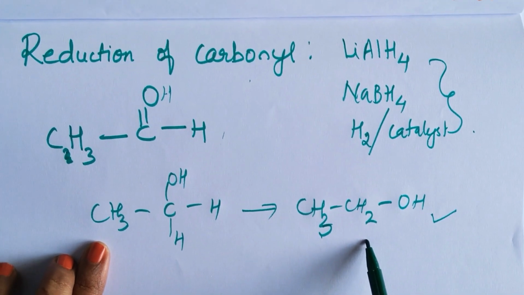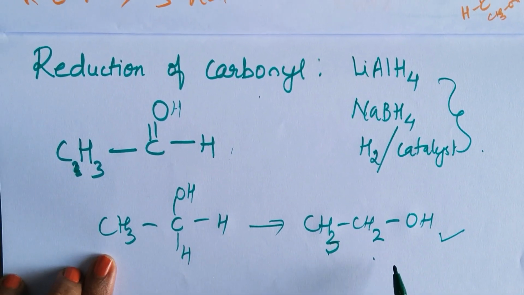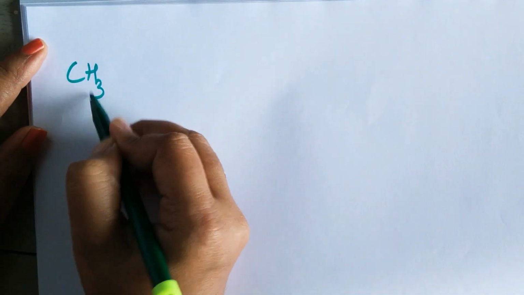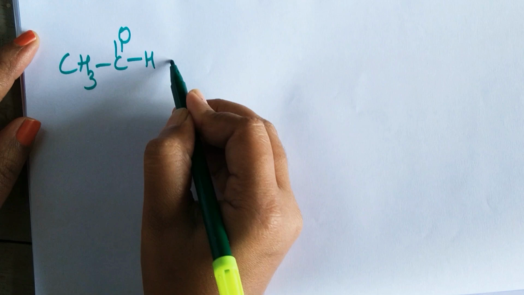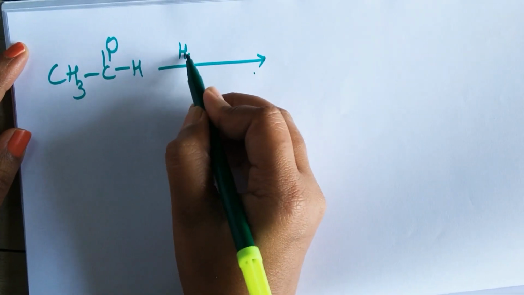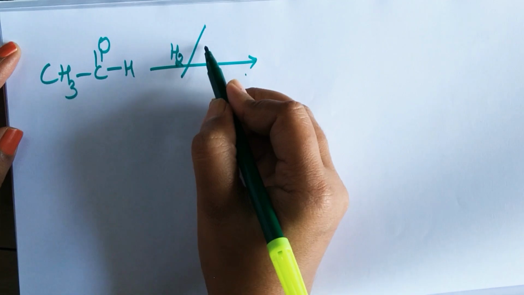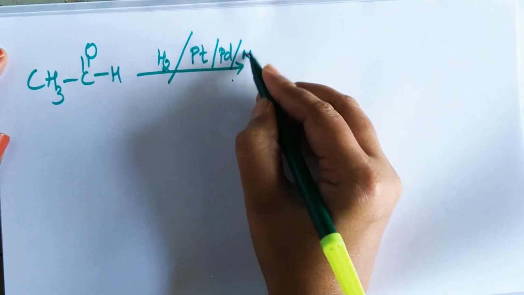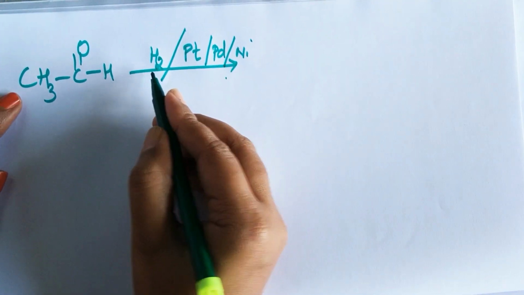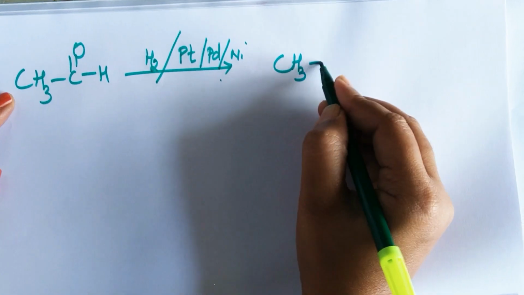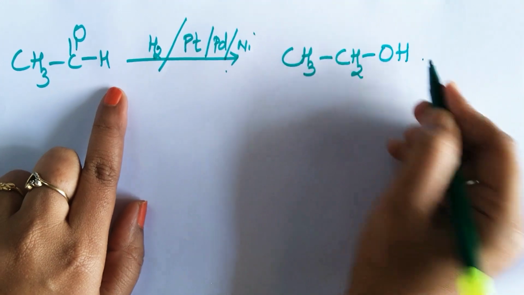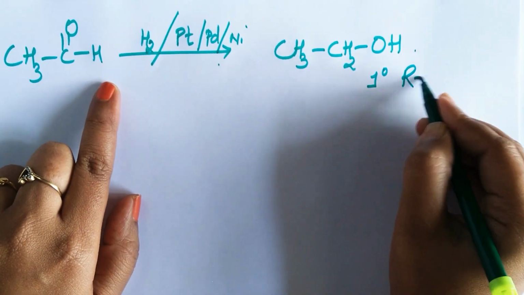So which are the carbonyl compounds? Aldehydes, ketones and carboxylic acids. Quickly we will see the examples. So the first one is CH3, C double bond O, H. I am going to go for catalytic hydrogenation, that is, pass hydrogen gas in the presence of a catalyst like platinum, palladium or nickel. So what do they give? They give me hydrogen. This hydrogen gets added to the molecule and you get CH3CH2OH. So this is a primary alcohol.